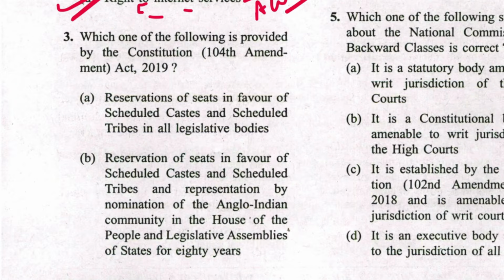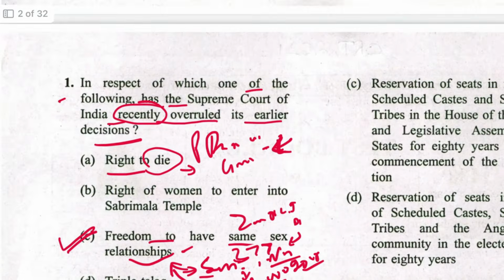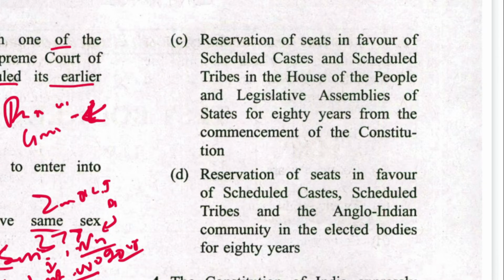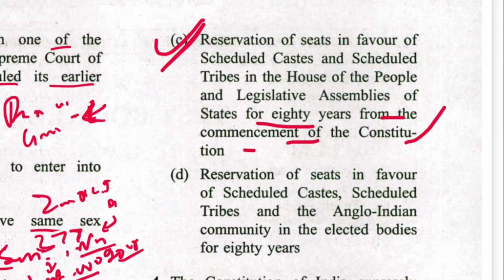Next is 3. Which one of the following is provided by the Constitution 104th Amendment 2019? Reservation of seats in favor of SC/STs in all legislative bodies only या फिर House of People as well. Including no. In the House of People and Legislative Assemblies for 80 years from the commencement of the Constitution. It was again revised. So C is the answer.